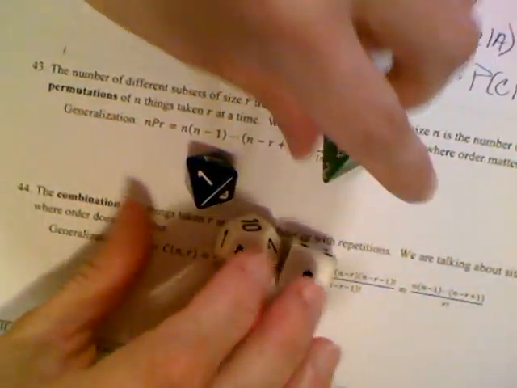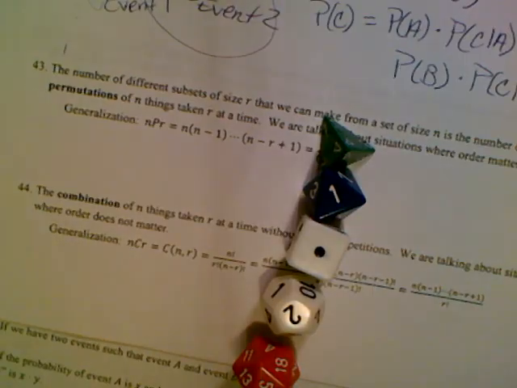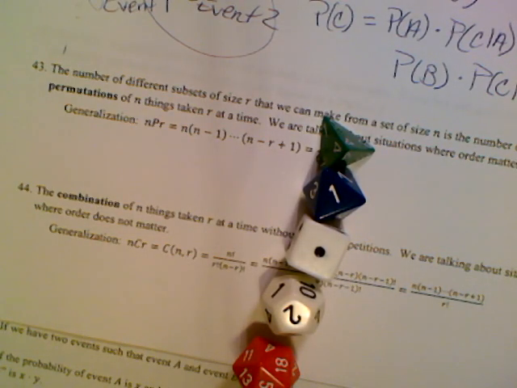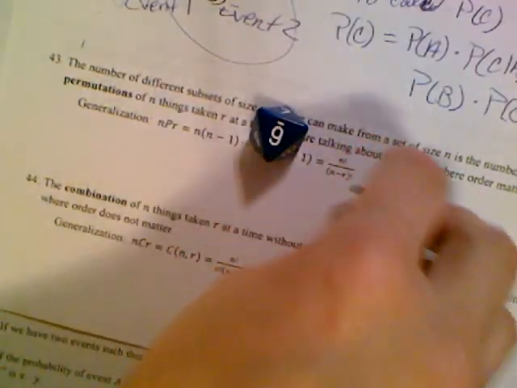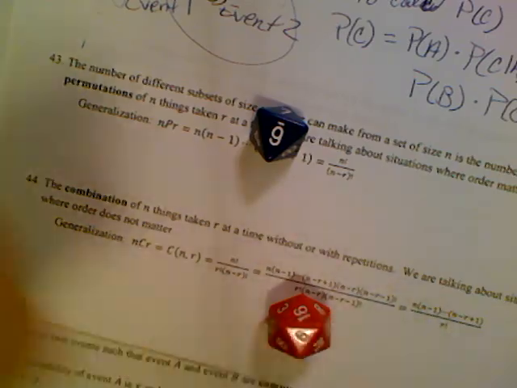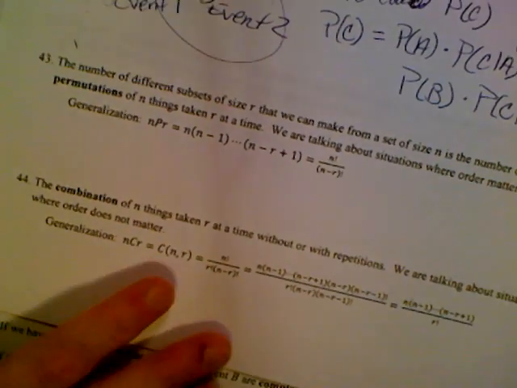If I have this set of 5 objects and I want to put them from smallest to largest in height, I have a specific order that I want to put them in, then that's a permutation. But if I have the same set and I just want to grab 3 of these, then that's a combination. I don't care what the order is, I just want to grab and make a committee of them. Then that's a combination.